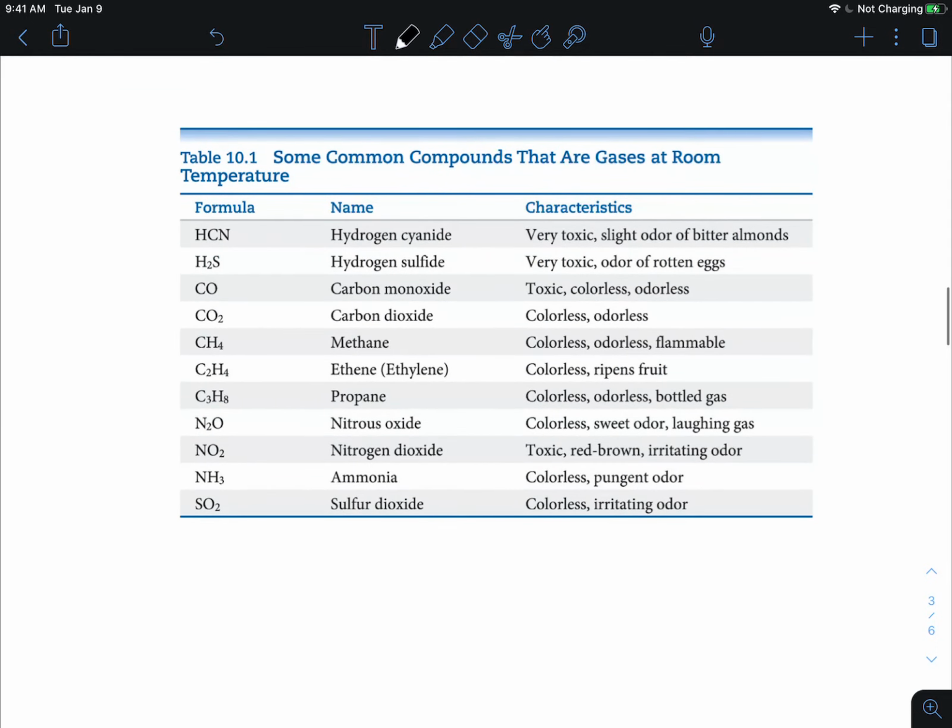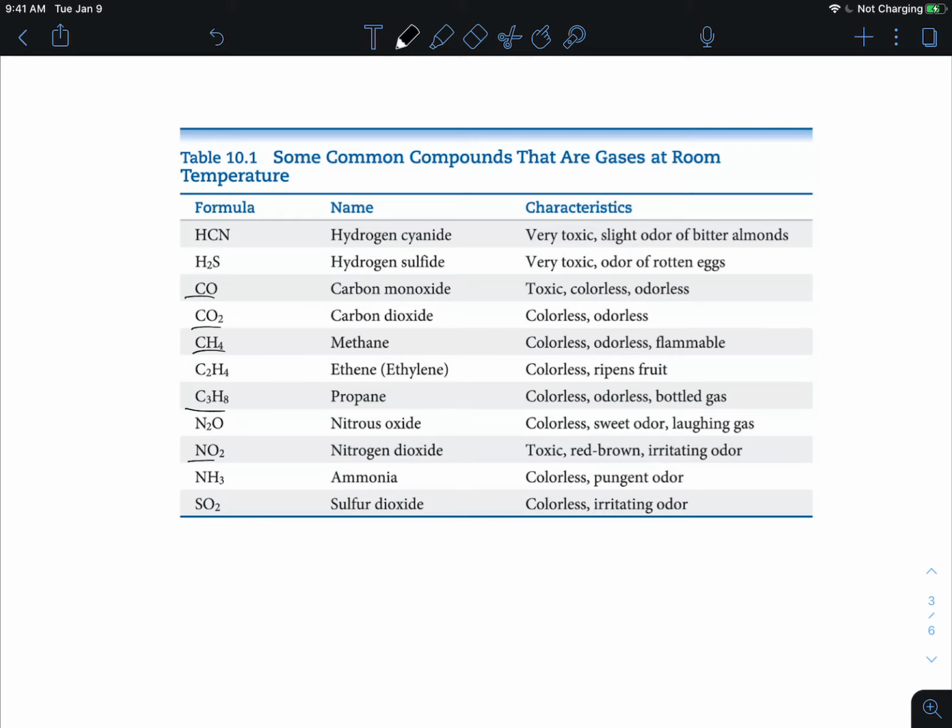Here are a couple of common compounds that are gases at room temperature, and a lot of these should look familiar, such as carbon monoxide and carbon dioxide. We've got methane in here, propane, right? All of those are ones we've talked about. We've also kind of hit on nitrogen dioxide, but ammonia, sulfur dioxide, nitrous oxide, all of these are going to be low molecular weight compounds